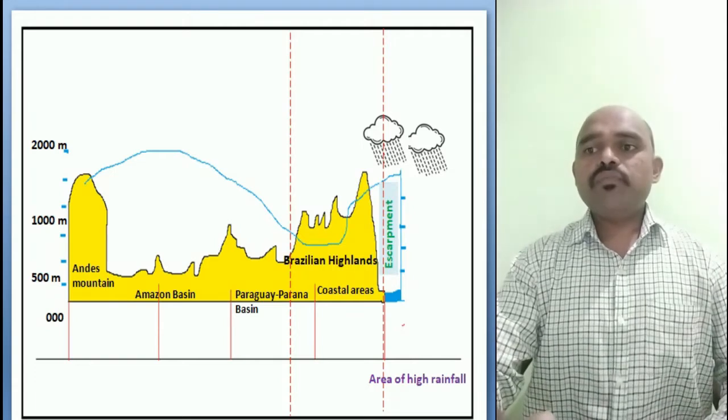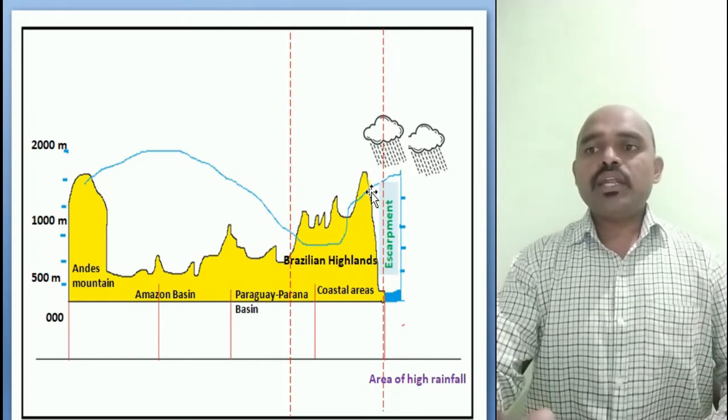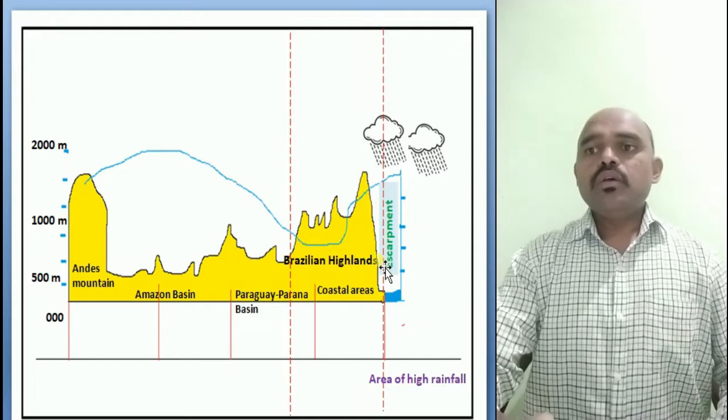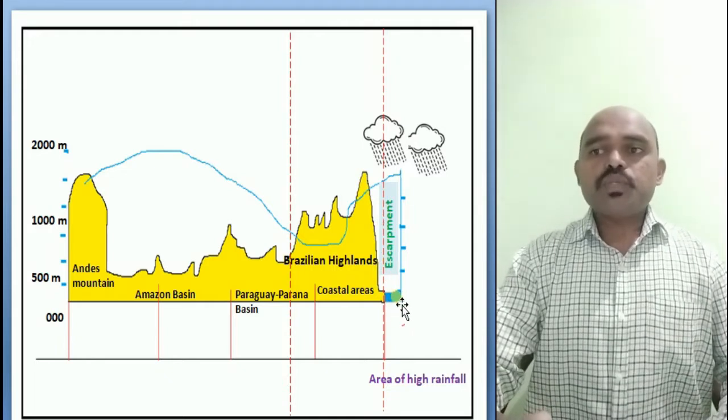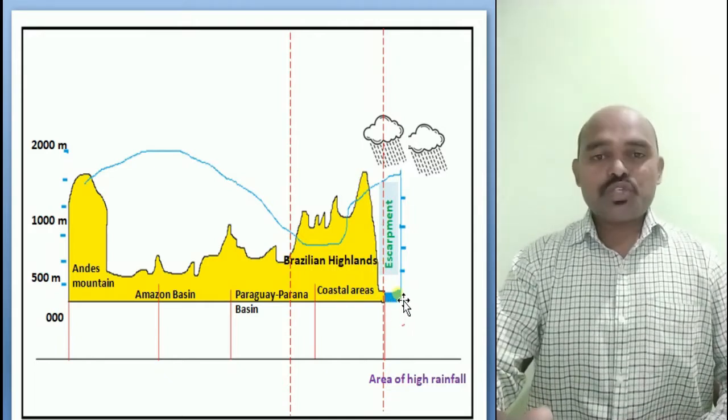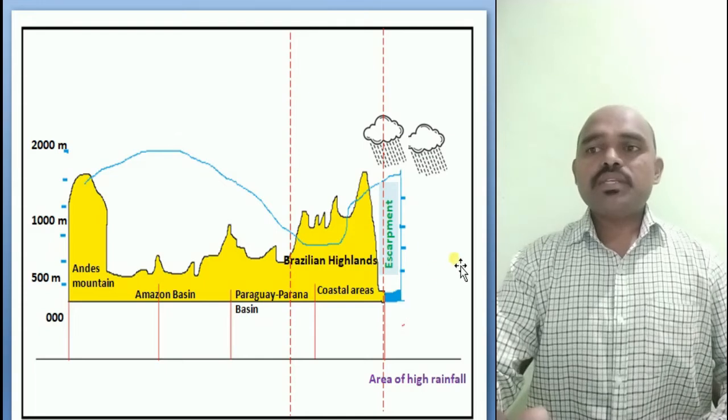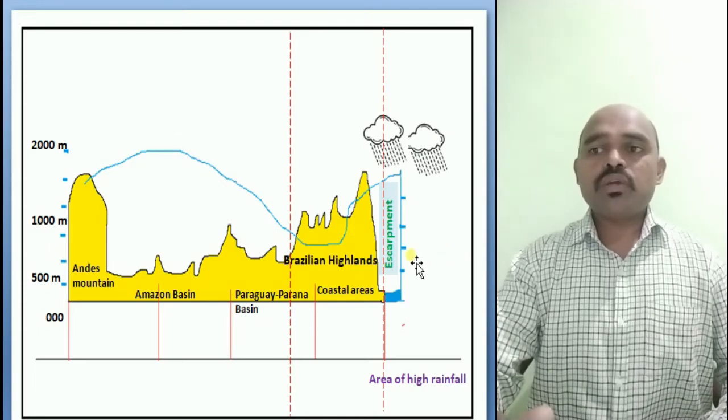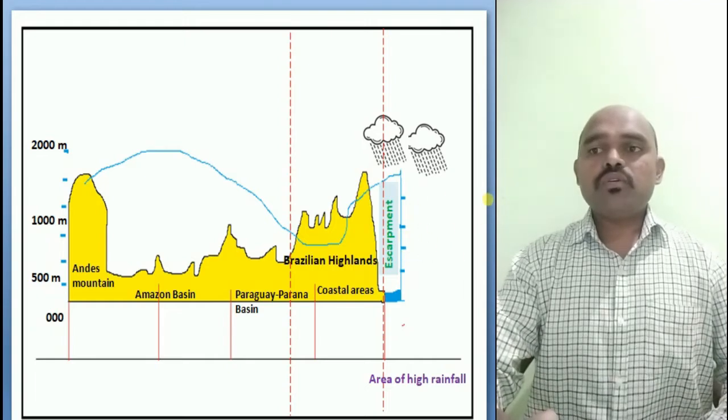So what happens? Here we have the Atlantic Ocean. When the wind comes from this side, they carry the moisture along with them. So in Brazil, the wind moves from this side, carries the rain, and makes the rain fall over this region.